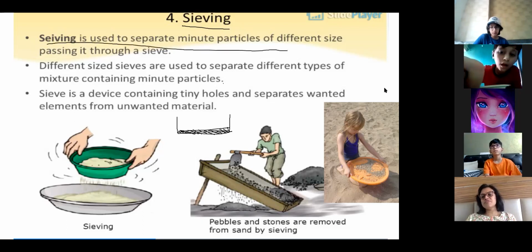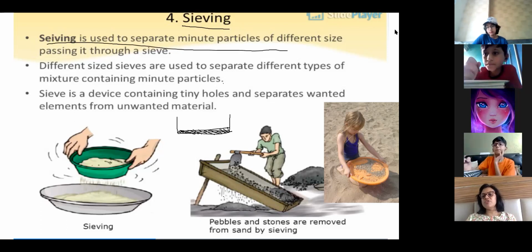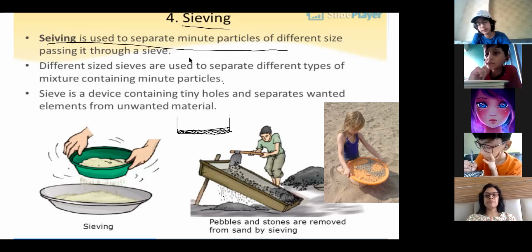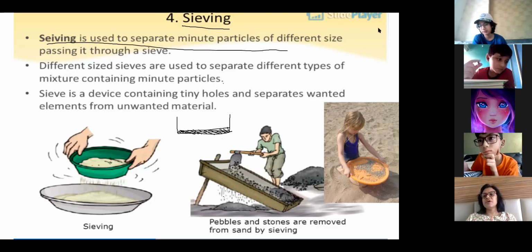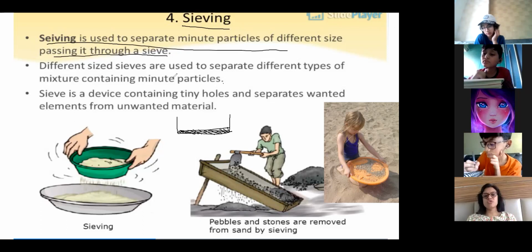Where do you use sieving? Do you remember at home where we use sieving? Any example? When my mother makes dal, if there are some rocks, she uses a big sieve, so the rocks are left in the sieve. Sometimes in the rice, when ants come, my mom also uses it and removes them. That way also you can do.